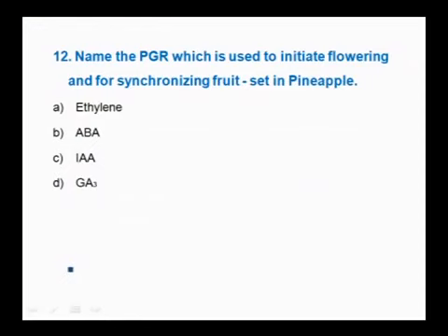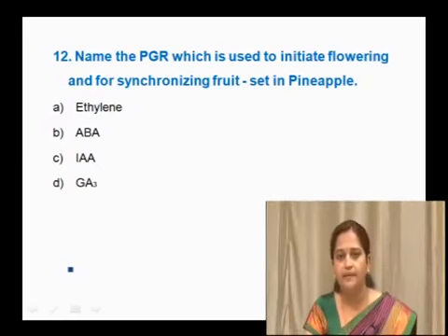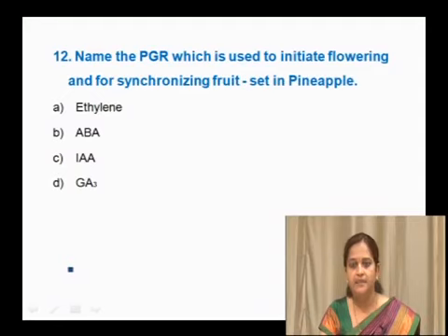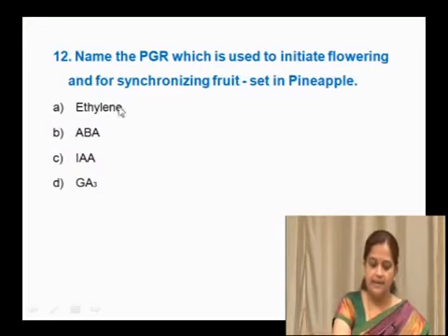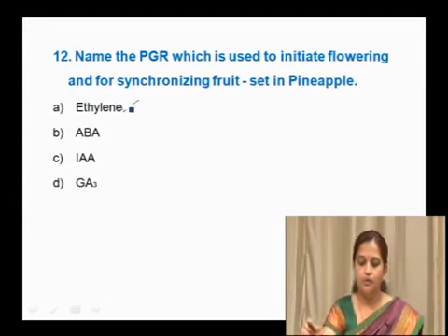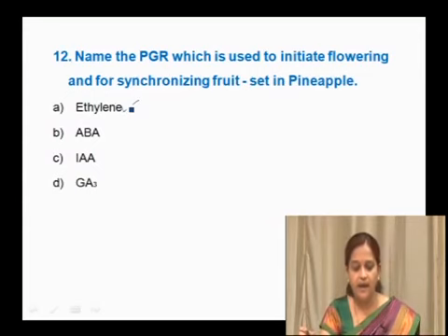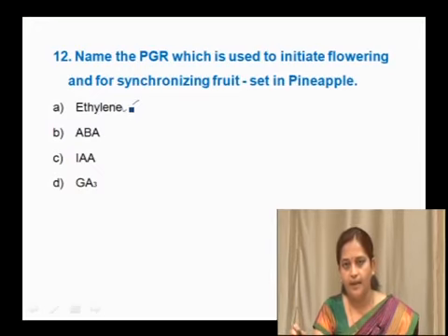Name the plant growth regulator which is used to initiate flowering and for synchronizing fruit set in pineapple, whether it is ethylene, abscisic acid, indolacetic acid or gibberellic acid. And here the right option is ethylene. Ethylene is a hormone used to initiate flowering and to synchronize fruit set in pineapple.